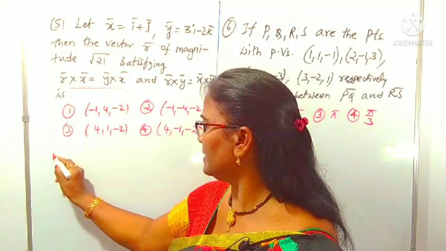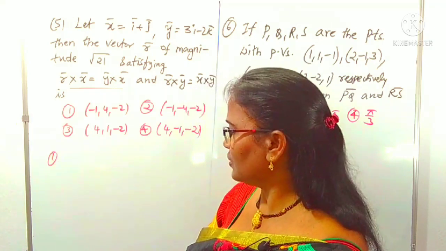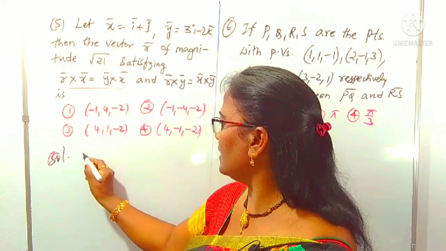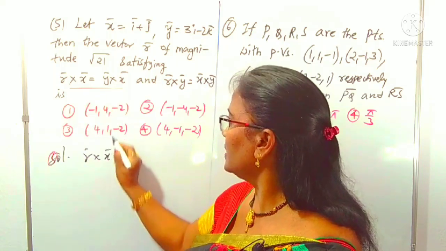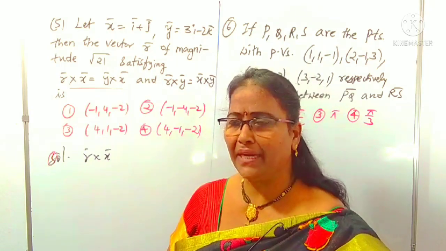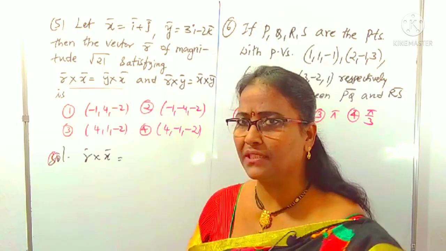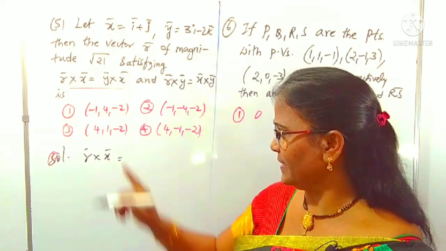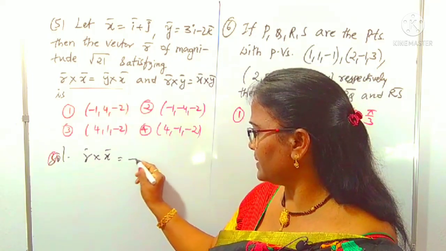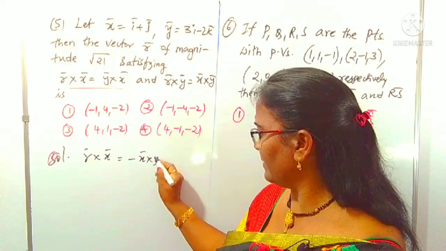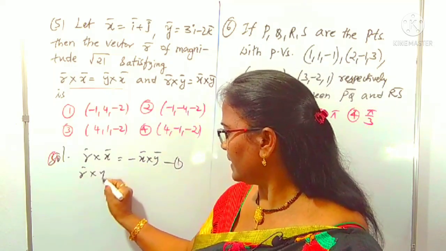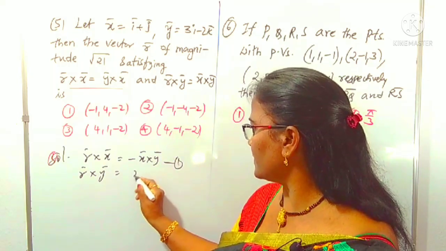First equation I am writing here. So as a solution, the first equation is r cross x equals y cross x. Shall I write minus x cross y? Cross product is not commutative. A cross b we can write as minus b cross a. Y cross x we can write as minus of x cross y. This is equation 1. And what is the other equation? R cross y is given as x cross y.